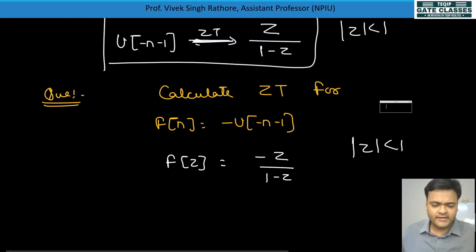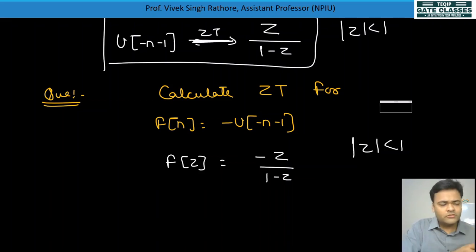Now we have seen what the region of convergence is, but how will we plot it? In the S plane we had a rectangular strip, and here we have a circular strip. So let's see how this rectangular strip is converted to a circular strip.